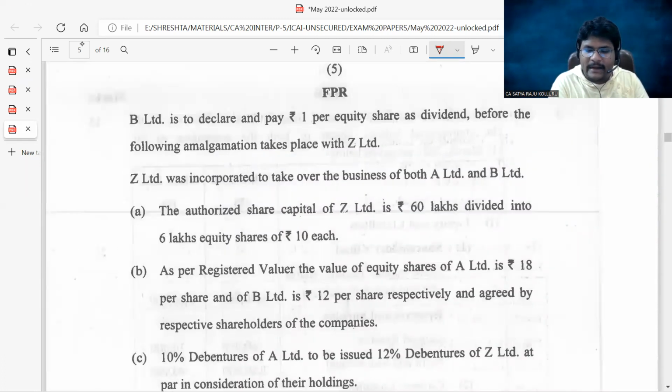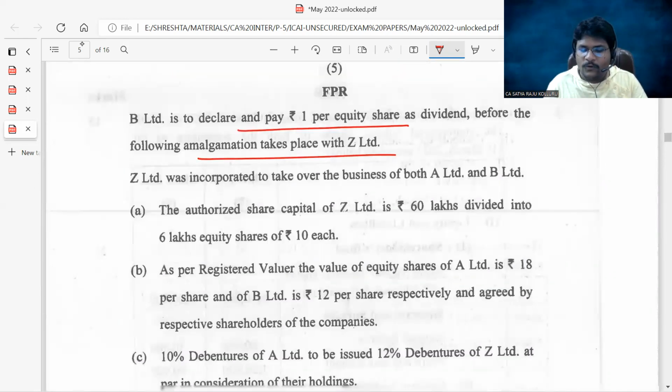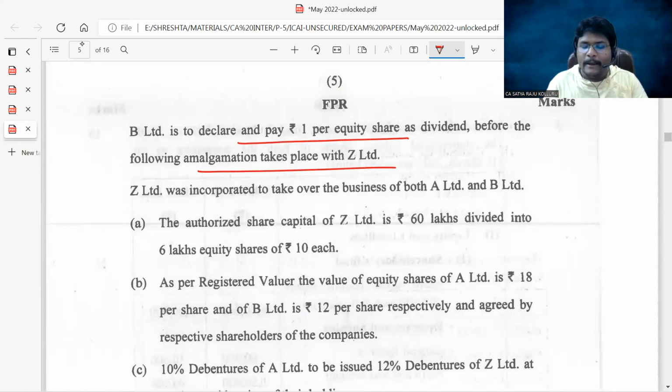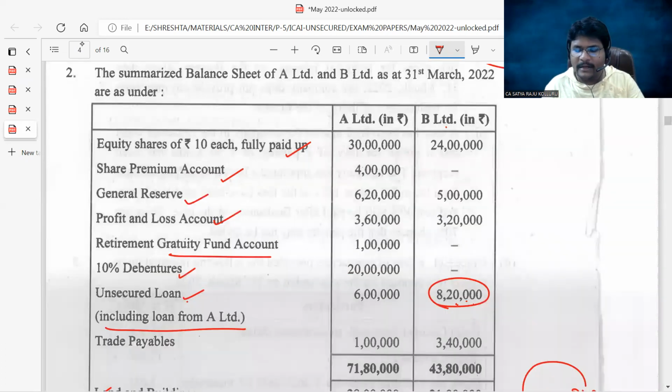B Limited is to declare and pay 1 rupee per equity share as dividend before the following amalgamation takes place with Z Limited. Now, in our classroom problem, we discussed B Limited declaring bonus shares. Here, they just pay the dividend. Here, they declare the dividend. There, in our classroom problem, we discussed the declaration of bonus shares. Sir, now at the time of declaration of the dividend, what is the journal entry by B Limited, guys?